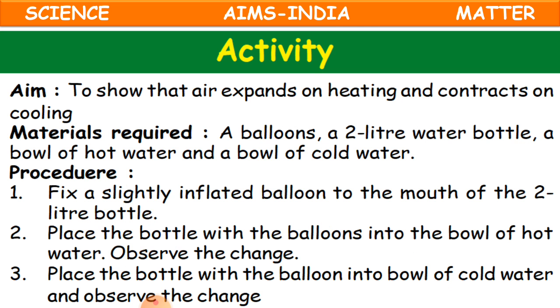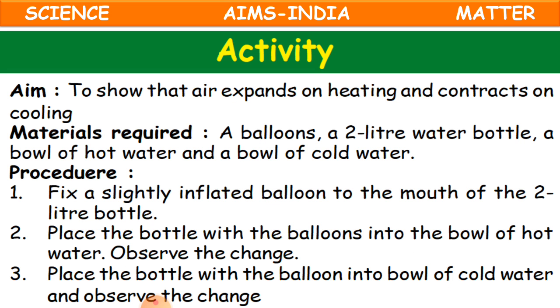Okay, now to know about this condensation and also this expansion, we have got one activity. You can try it at your home, and it is very easy. If you try this, you will better understand about this condensation and expansion.